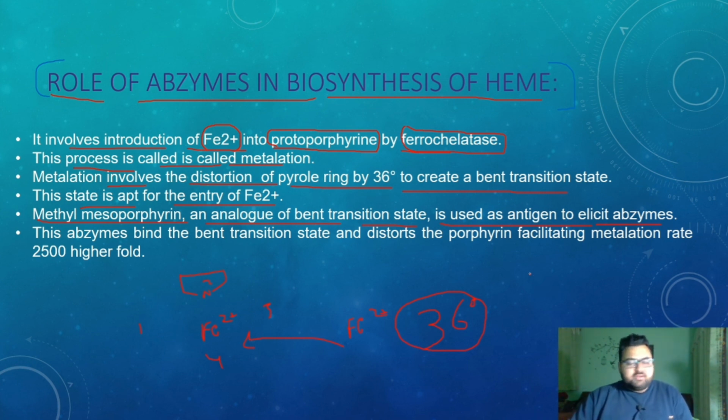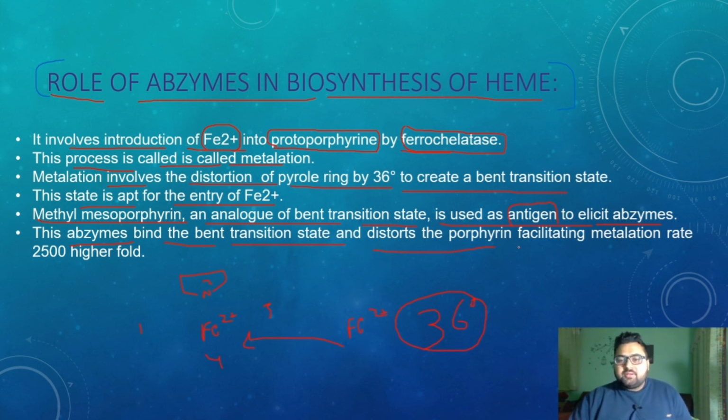It is a 3D structure analog, as I have said, so we are using it as an antigen or hapten to elicit the enzymes. And once these enzymes are present in the reaction mixture, they stabilize the structure that is already bent by 36 degrees.